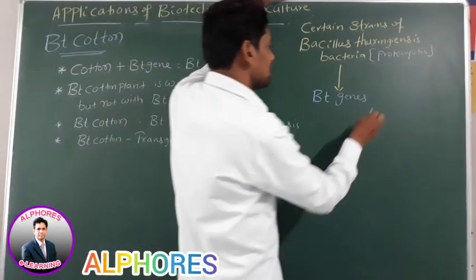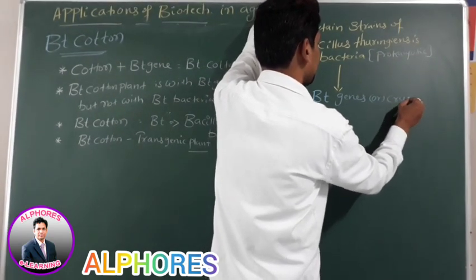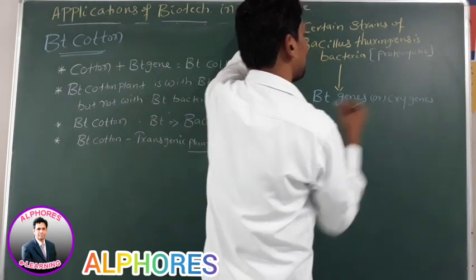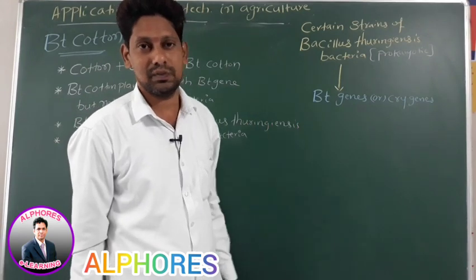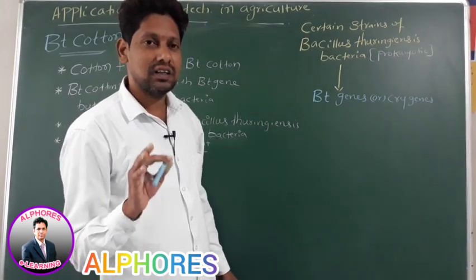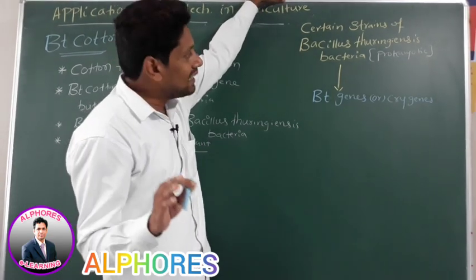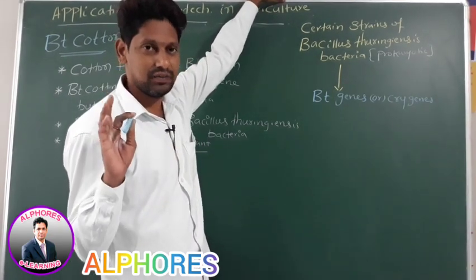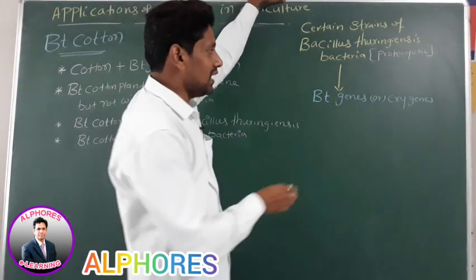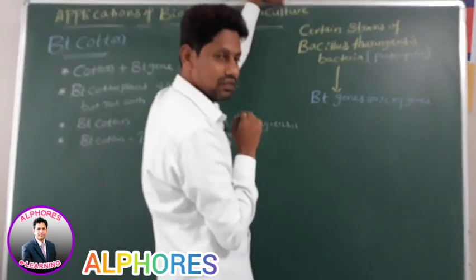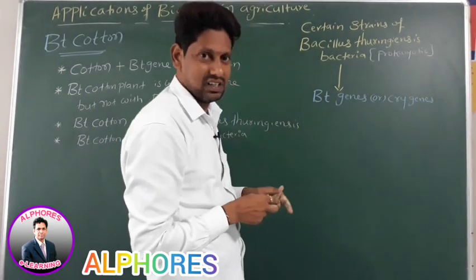Bt genes. Sir, these Bt genes are also called Cry genes. Bt genes are also called what, sir? Cry genes. Is this statement okay? Now this statement is very important. Listen carefully. Sir, you take any Bacillus thuringiensis bacteria. It contains genes. Contains what, sir? Genes. We are taking Bt genes or Cry genes from certain strains of Bacillus thuringiensis bacteria.